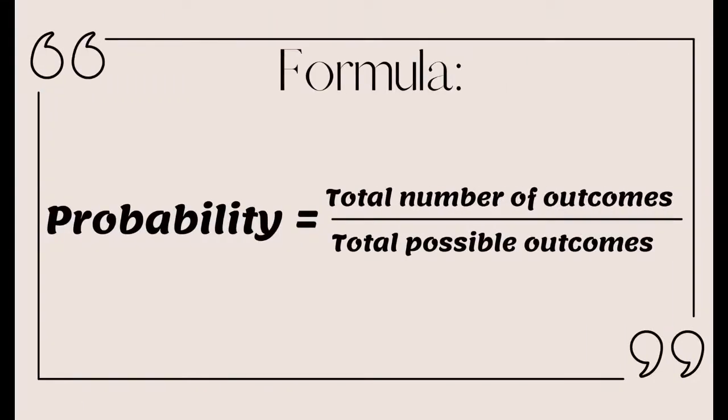So from that example we can see that there is a bit of a formula happening here. So whenever we want to find the probability of an event, we always want to have the number of outcomes, this is the thing that we're looking for, divided by the total possible outcomes. That's all the things that we could have picked from. Okay, so the top number is what we look for.